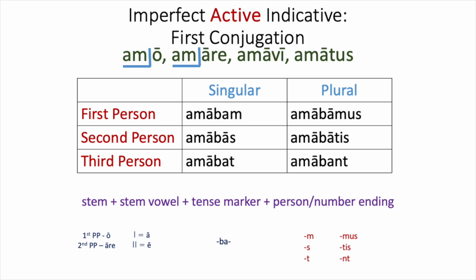Okay, let's move to the imperfect active. Again, you're still using that am stem coming from your first two principal parts. You're still using that a, and for imperfect active, your endings are bam, bas, bat, bamus, batis, bant. I was loving, you were loving, he, she, or it was loving.